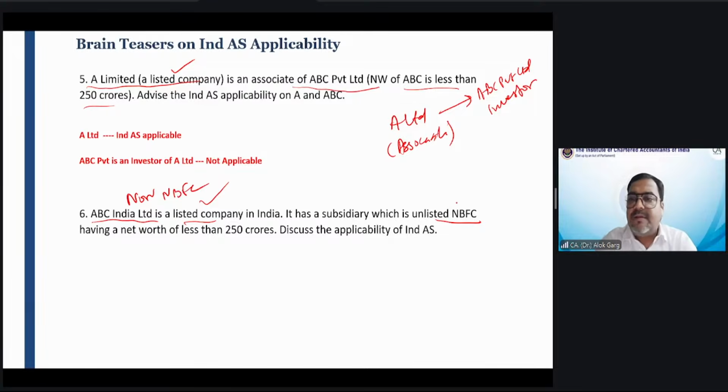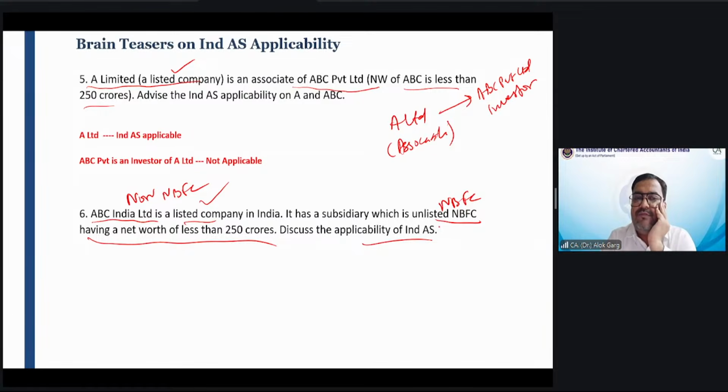The subsidiary is an NBFC having a net worth of less than 250 crores. So one thing is very clear: it is an unlisted NBFC and the net worth is also less than 250 crore, so going by its own criteria, Ind AS is not applicable. Discuss the applicability of Ind AS.